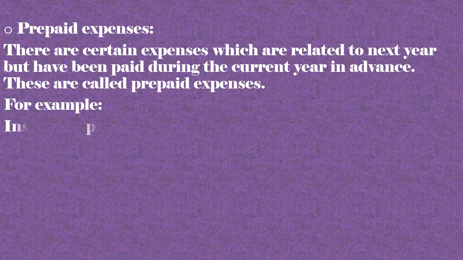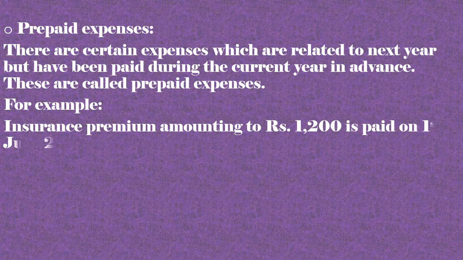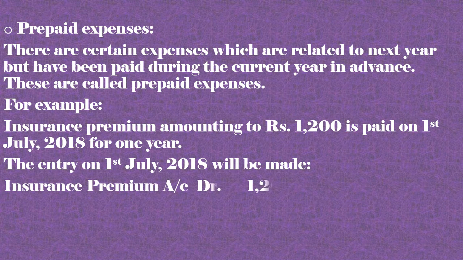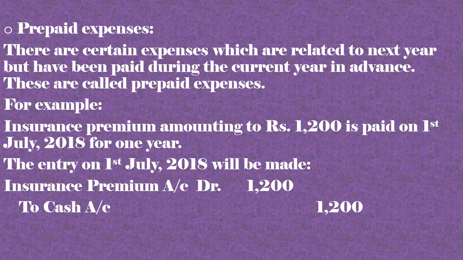For example, insurance premium amounting to rupees 1200 is paid on 1st July 2018 for 1 year. You carefully listen to this. The entry on 1st July 2018 will be made: insurance premium account debit 1200 to cash account 1200.